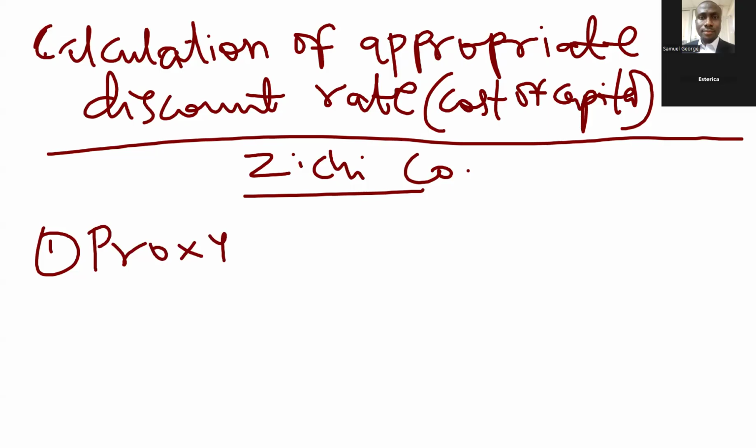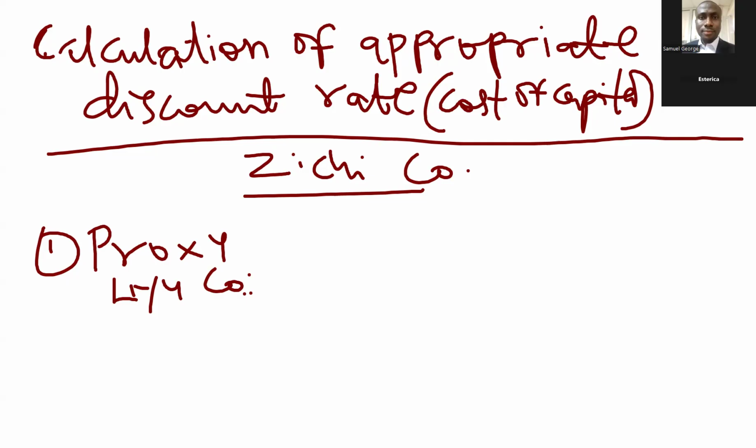Now, we have two proxies, like I said, and I will tell you why we have two proxies very soon. The first proxy is Liu Co. So what do we have about Liu Co?